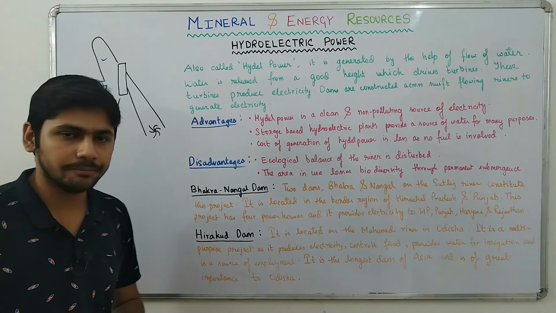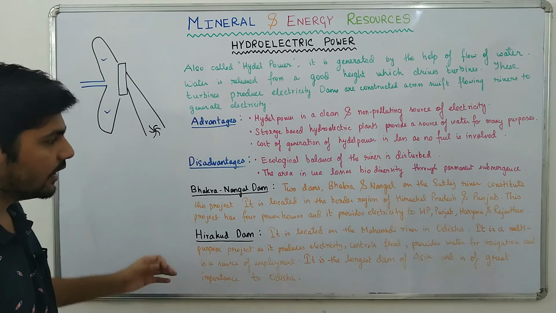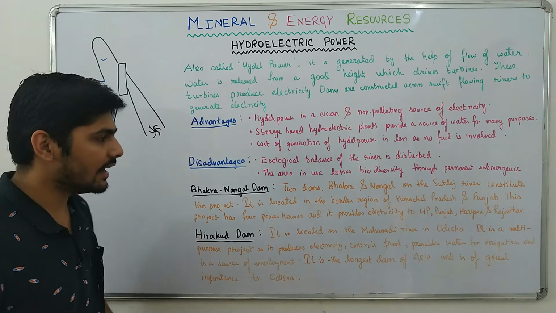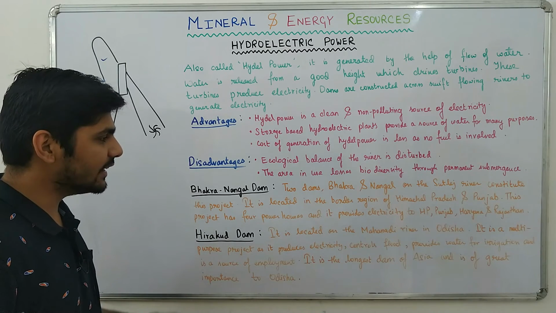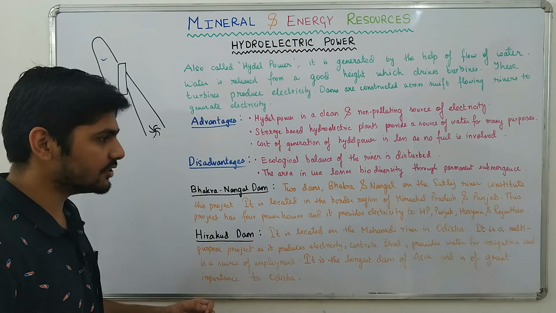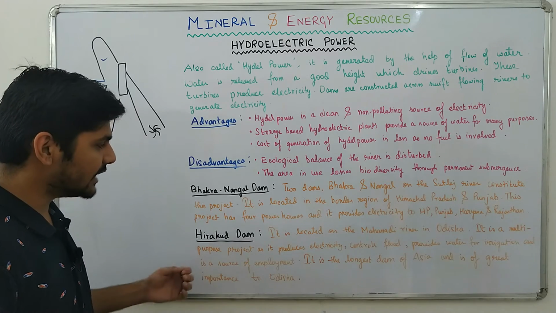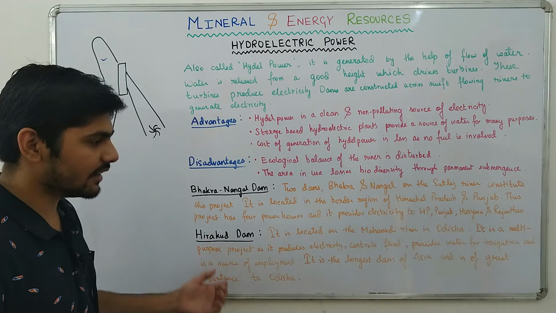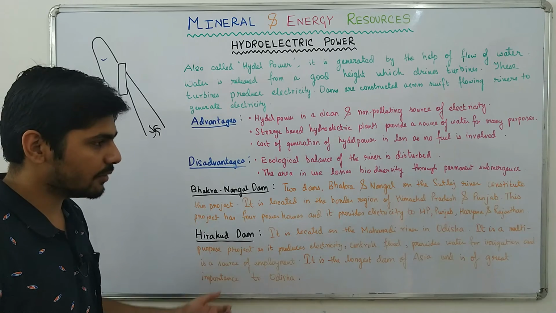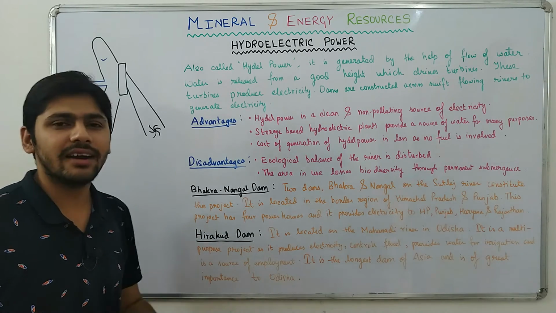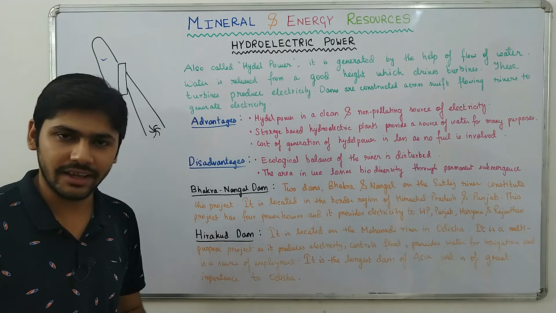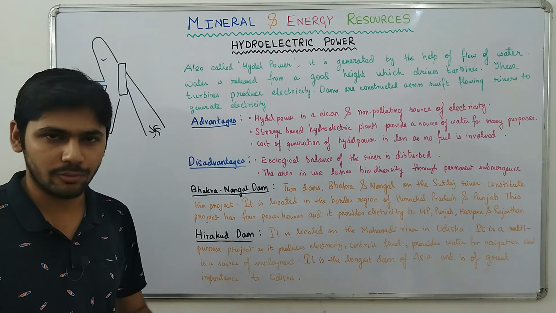Let's study about them. Bhakra-Nangal Dam. Two dams, Bhakra and Nangal on the Satluj River, constitute this project. It is located in the border region of Himachal Pradesh and Punjab. This project has 4 powerhouses and it provides electricity to Himachal Pradesh, Punjab, Haryana and Rajasthan. Once upon a time, Bhakra-Nangal Dam was the largest dam of India, but it is not the case anymore.